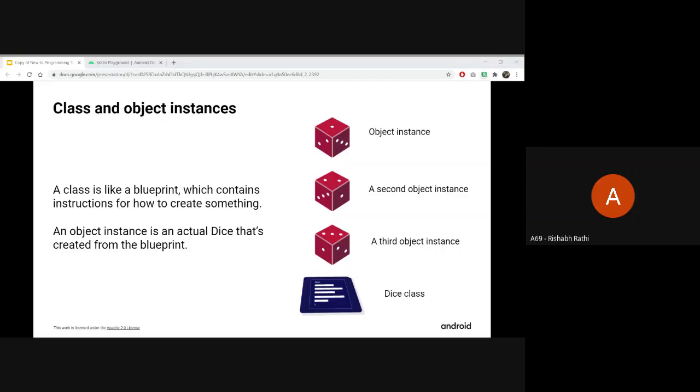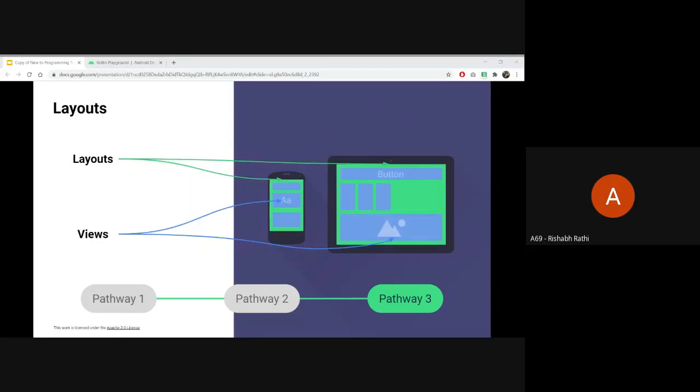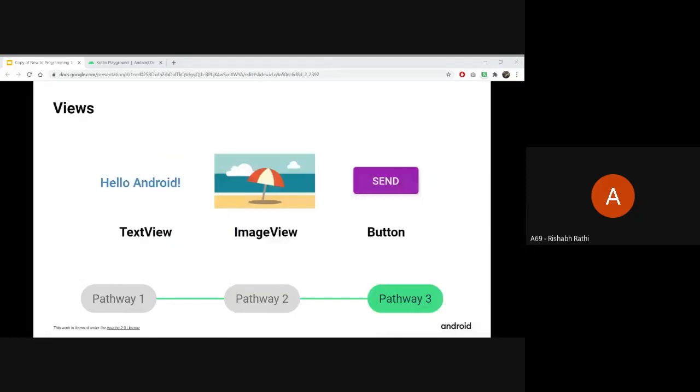Okay, you didn't understand layouts and views. I'll explain it again. So okay, Rahul, there are two things: one is a layout and one is a view. Views are nothing but elements on your screen. A single element is known as a view. We have seen different examples of views over here.